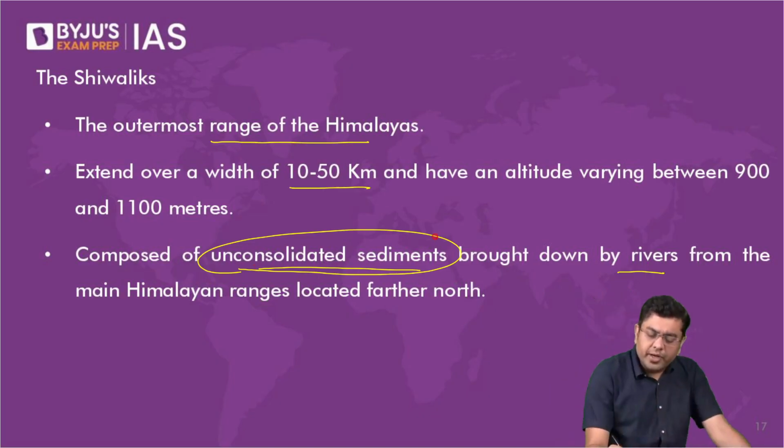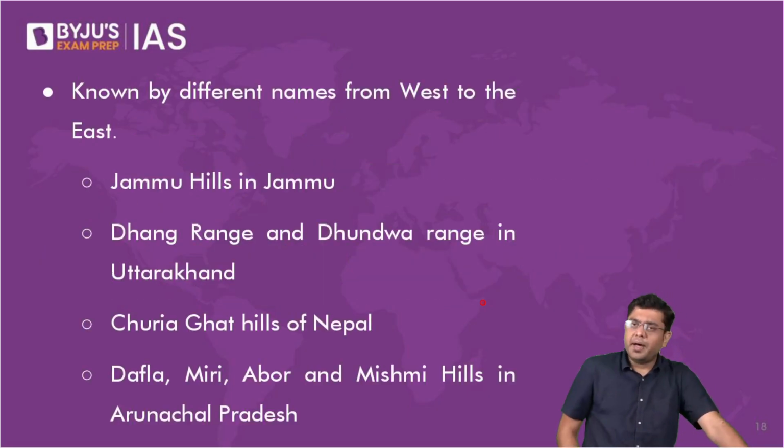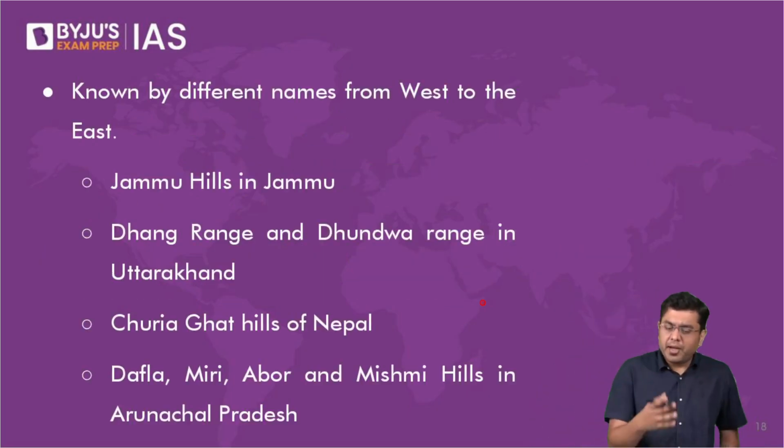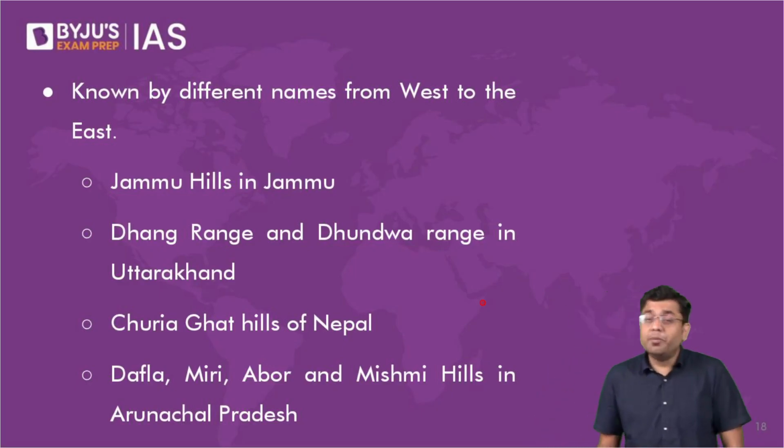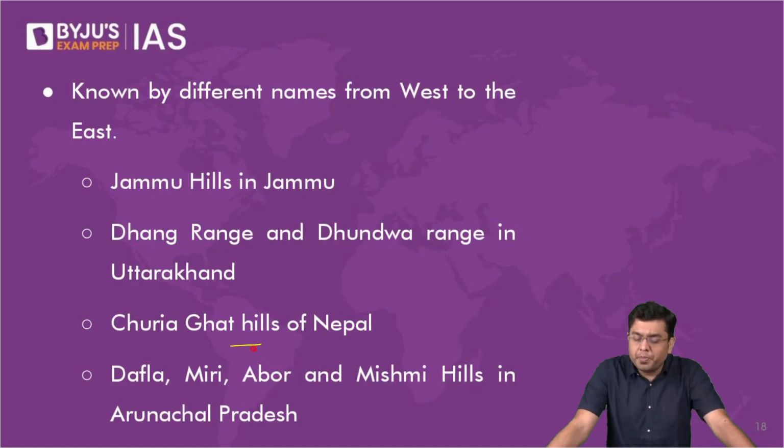So, unconsolidated sediments brought down by the rivers from the main Himalayan ranges located far north, that is the Himachal and the Himadri. Now, this is also named differently in different parts. It is named as Jammu Hills in the region of Jammu Kashmir, then Dhang Range and Dundwa Range in Uttarakhand, parts of Himachal, Churia Ghat Hills of Nepal, and further east in the region of Arunachal Pradesh, it is named as Dafla, Miri, Abor, Mishmi, all these names given after the tribes which reside in those areas. So that is how the names are given.